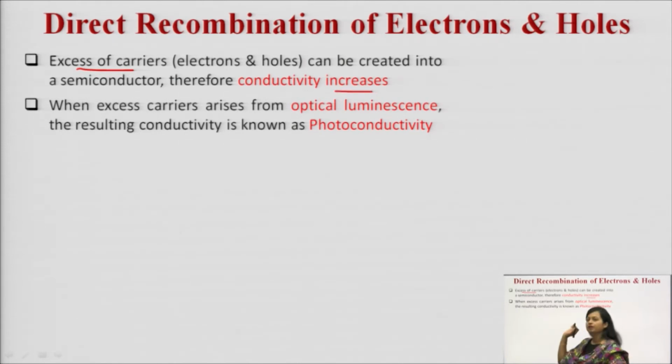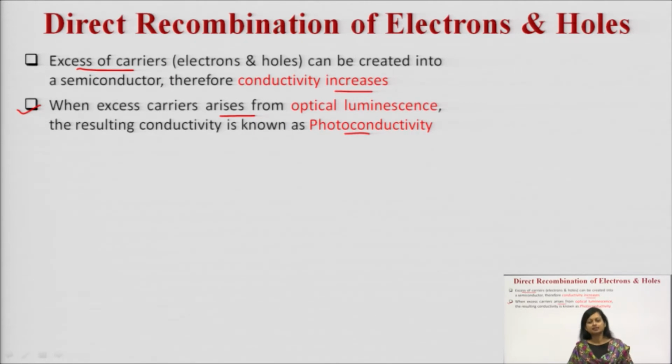This is an important point because conductivity is directly related to the concentration of the charge carriers. When excess carriers arise from optical luminescence, the resulting conductivity is known as photoconductivity.